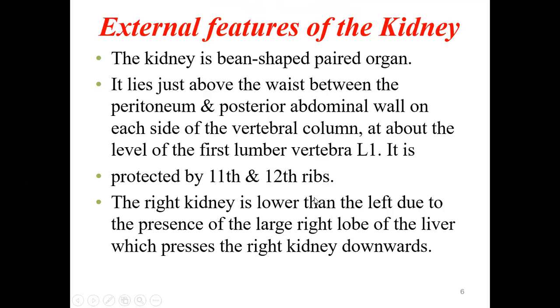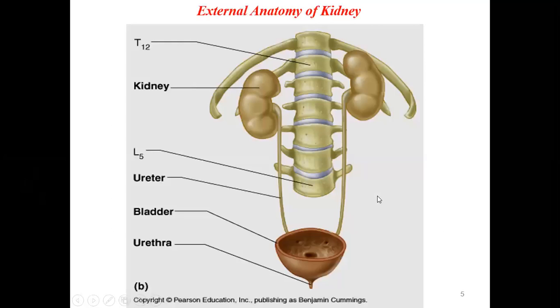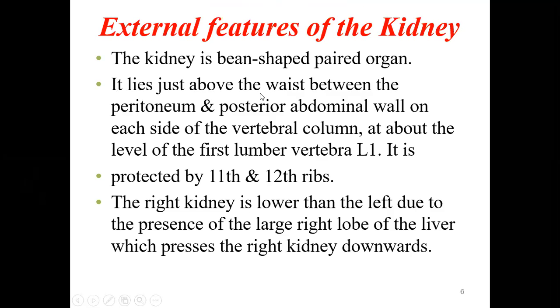The right kidney is lower than the left. If you see in this picture, you can see the right kidney is lower than the left. Why is it so? Because on the right side there will be the liver on the top, which will be just below the diaphragm. So the liver, because it is present, will push the right kidney much more below than the left. So the right kidney is at a lower level.